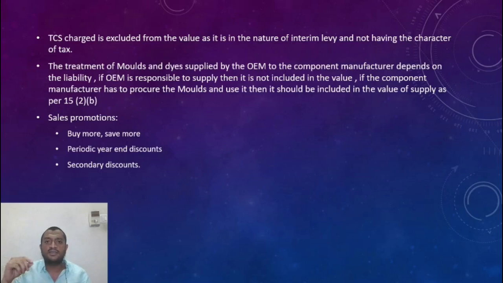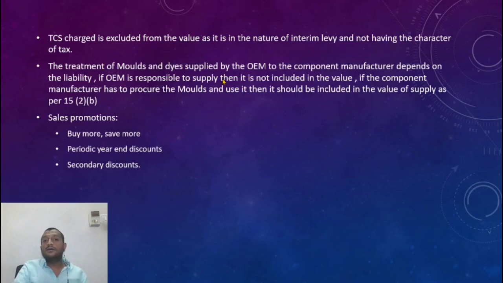Molds and dies are nothing but small equipment which help in the betterment of the product. Like if you are doing some carpentry work, then some finishing tools for making it smooth. That tool is nothing but a mold. It could be a form of mold, though it is not exactly a mold. That is one of the ways you could describe what a mold is. All right.